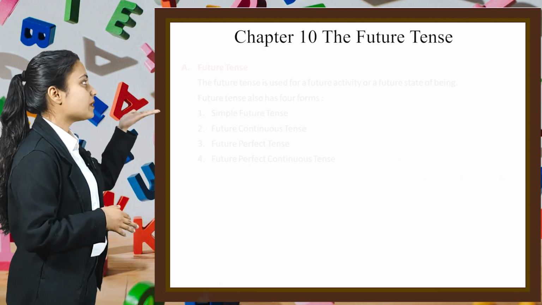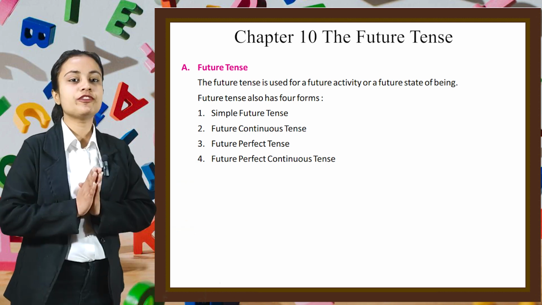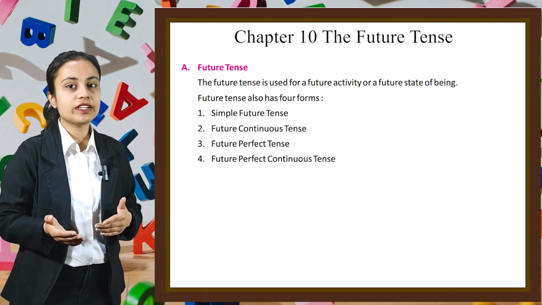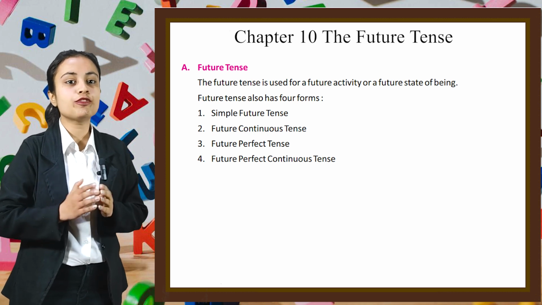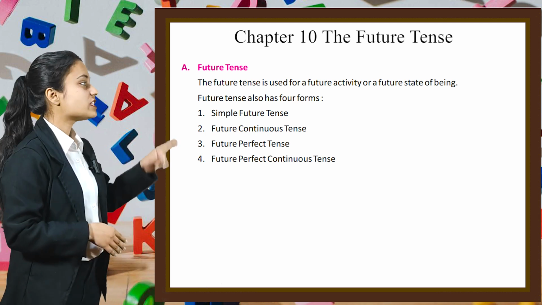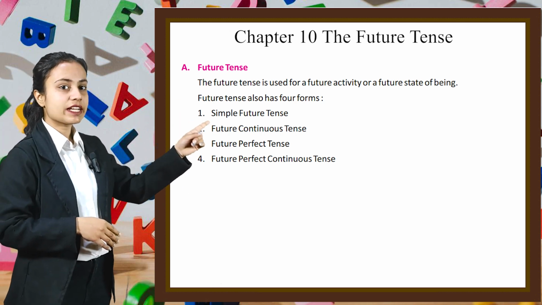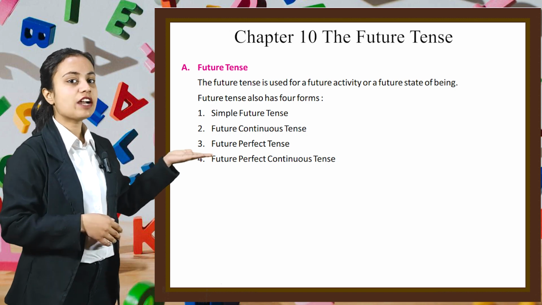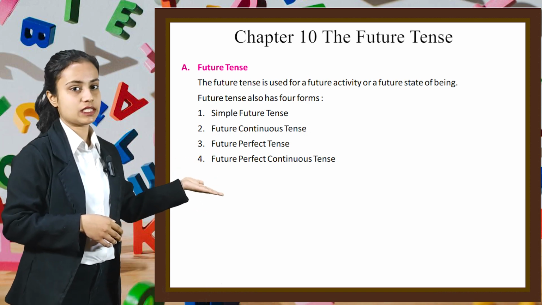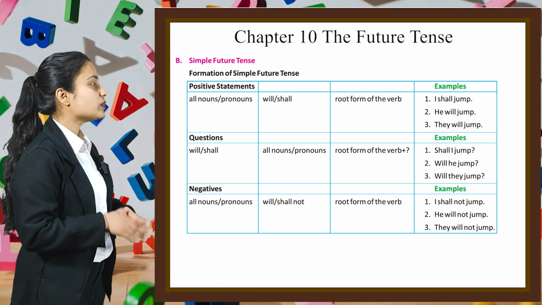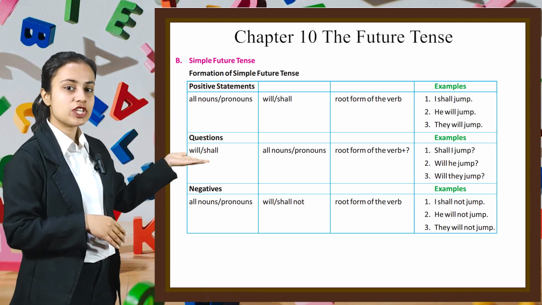Let's start with part number A, which is future tense. The future tense is used for a future activity or a future state of being. Future tense also has four forms. First is simple future tense, second is future continuous tense, third is future perfect tense, and fourth is future perfect continuous tense. First we will study about simple future tense.